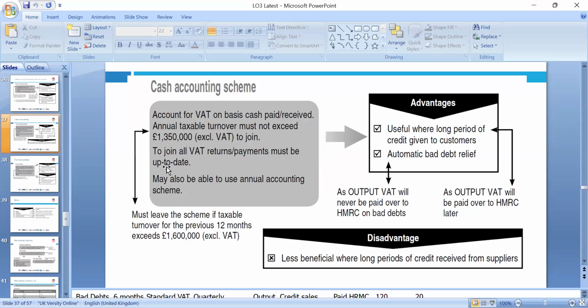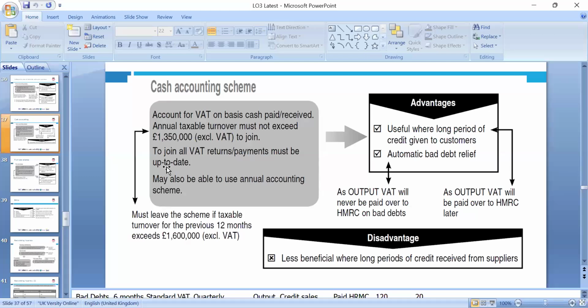So please, we need to look around to join all VAT returns, and the payments must be up to date, and we can look around 1.6, which can be within the next 12 months. VAT never paid, or the HMRC bad debt.